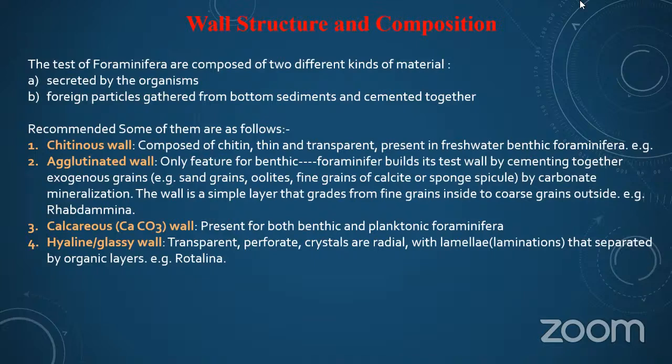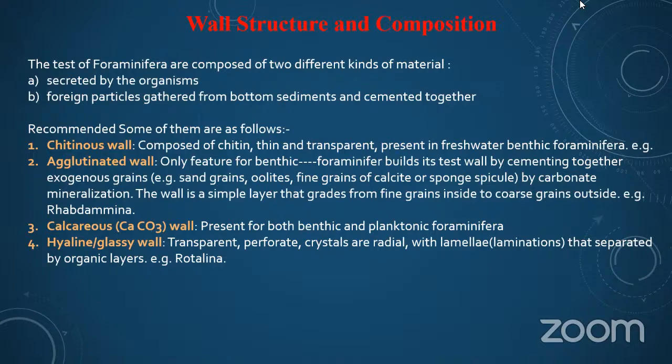Agglutinated wall: found only in benthic foraminifera, which build their test wall by cementing together exogenous grains like sand grains, oolites, fine grains of calcite, or sponge spicules, with bicarbonate mineralization. The wall is a simple layer that grades from fine grains inside to coarse grains outside.